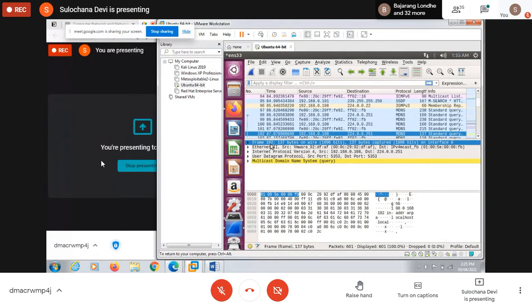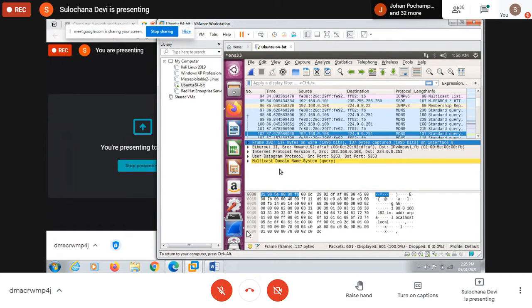Yes, anyone? On the data link layer. So it is the header of the data link layer. Then we use this Internet Protocol, IPv4. I told you, we discussed it in the last lecture. So IPv4 is used at the network layer. Then this UDP is used at the transport layer, and this DNS is used at the application layer.